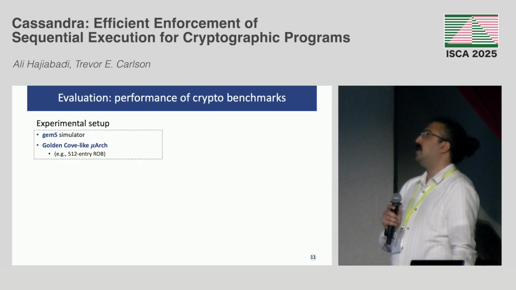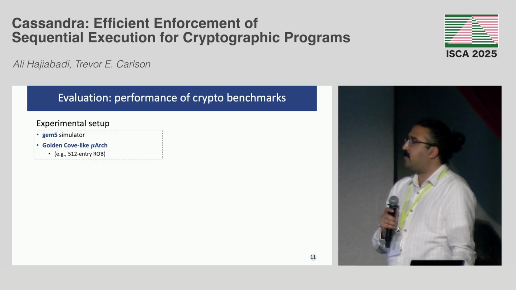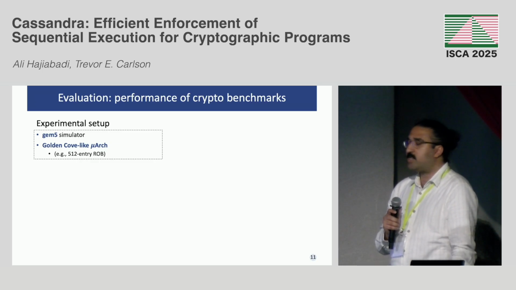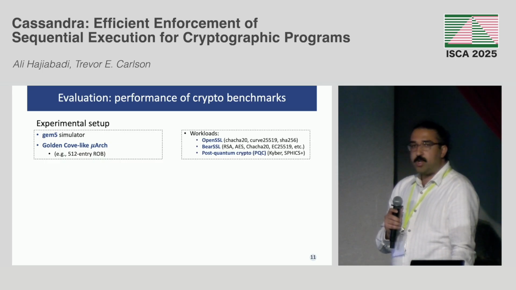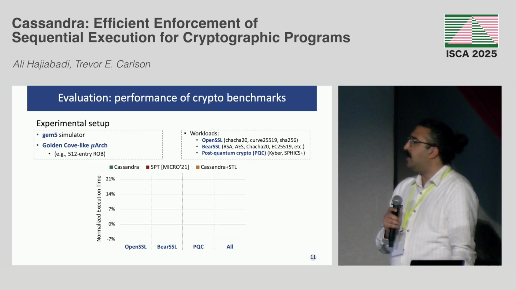All right. Now let's look at some performance results. In order to do performance evaluation, we used the Gem5 simulator, and we used the Golden Cove microarchitecture. And also for the workloads, we looked at some widely used crypto libraries and some post-quantum crypto like Kyber and SPHINCS+.